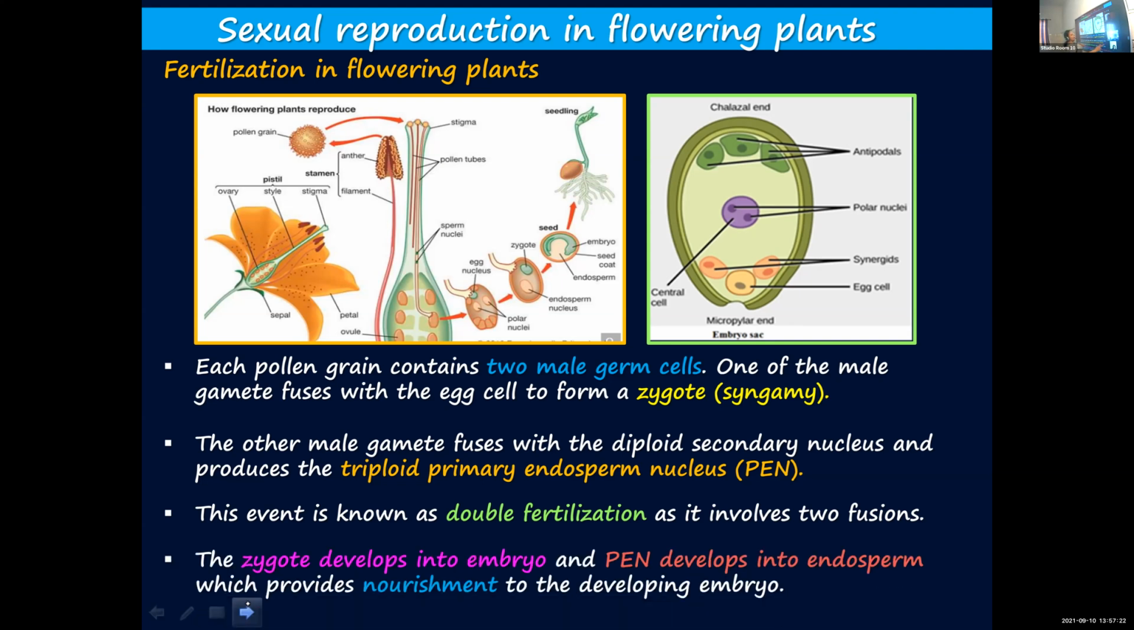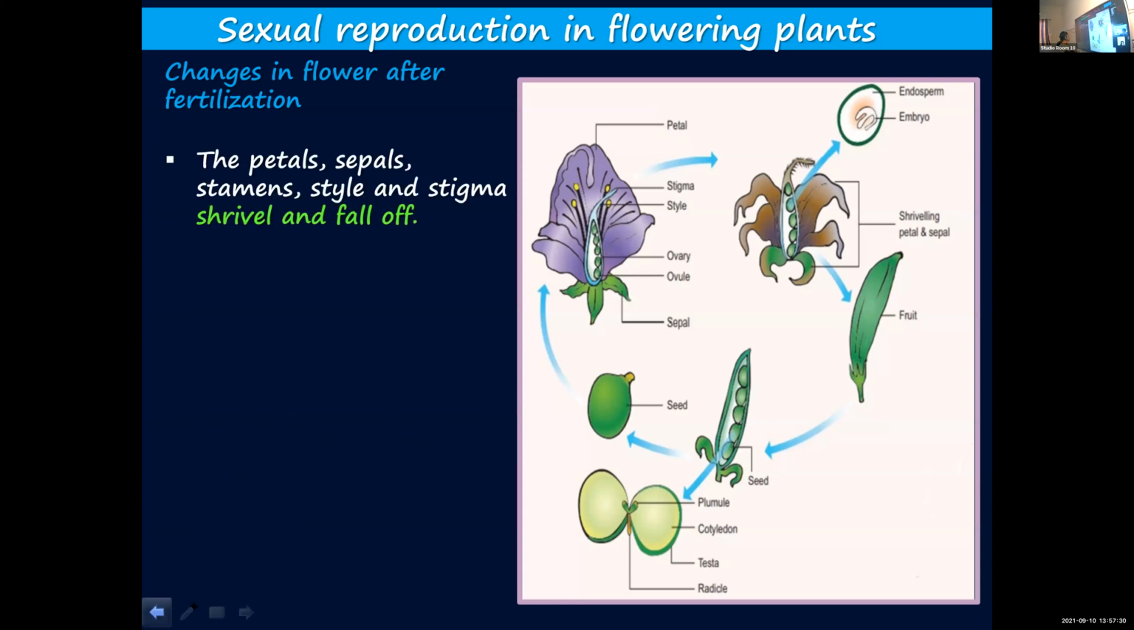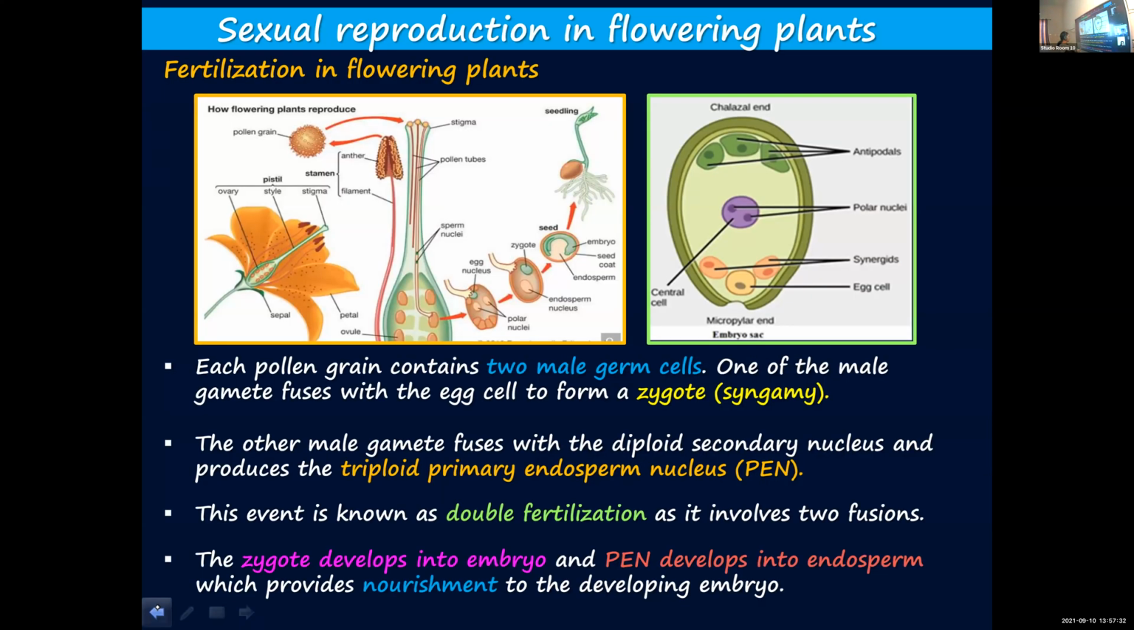Now let's see what happens to the products of these fusions. The first fusion results in the formation of a zygote. The second fusion results in the formation of PEN. And the zygote, as you had already learned, will develop into an embryo, and from the embryo a new individual is formed. Now, what happens to PEN? PEN develops into endosperm. The primary endosperm nucleus will develop into endosperm.